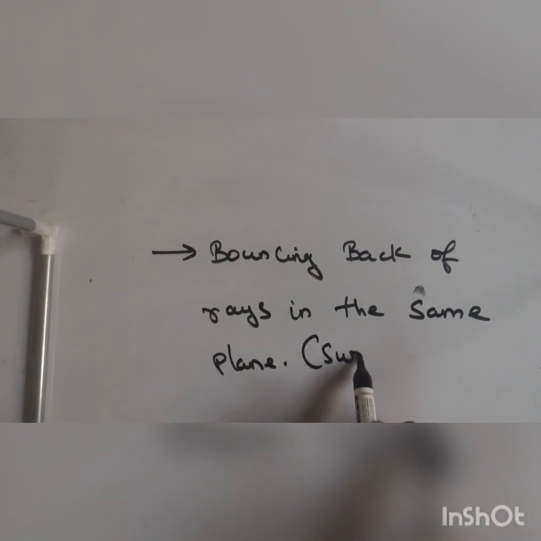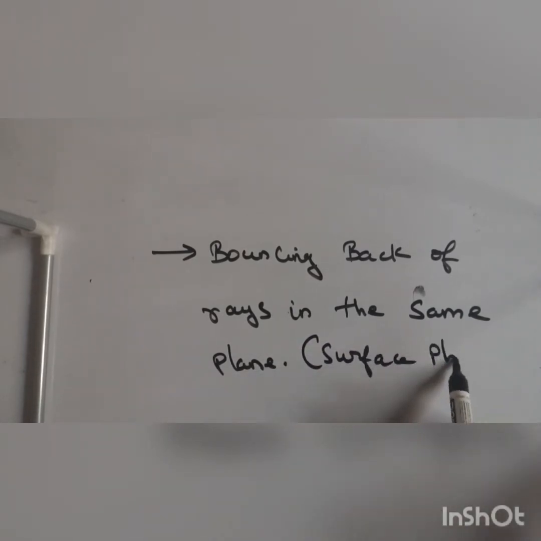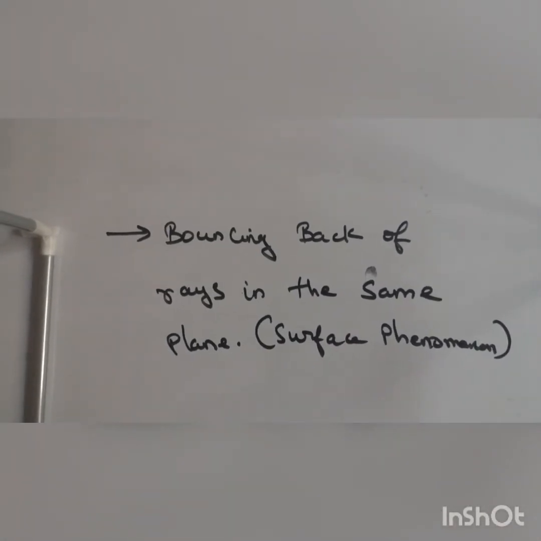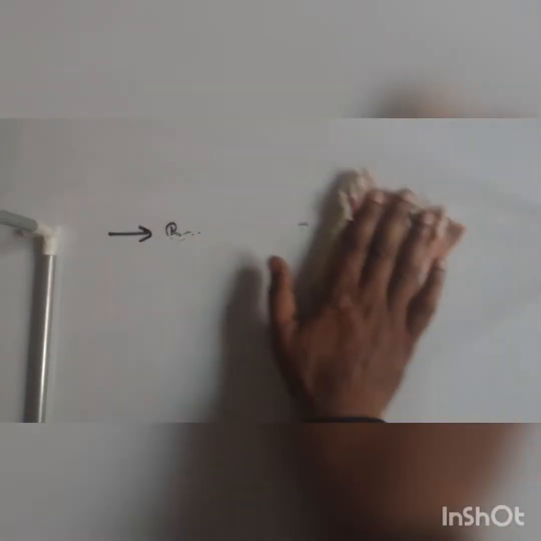And it's a surface phenomenon. You can write this in bracket. It's a surface phenomenon. What do you mean by surface phenomenon? It means it depends on the nature of the surface. Understand this. Now we will understand one by one with a great example.